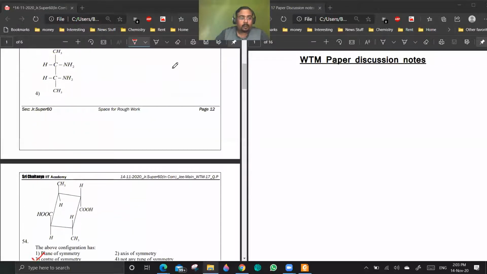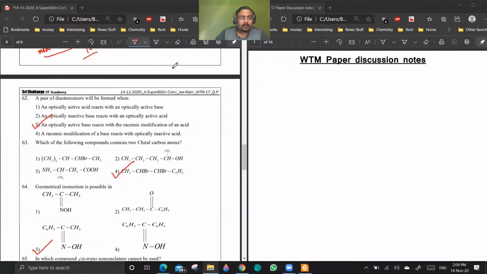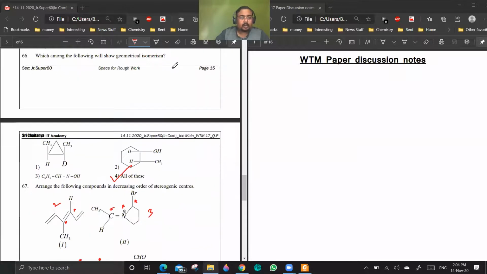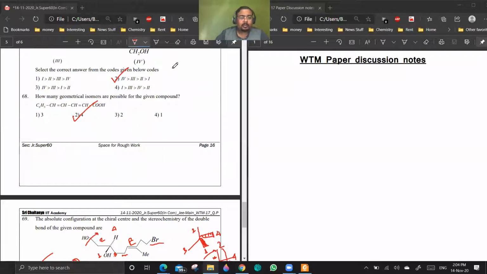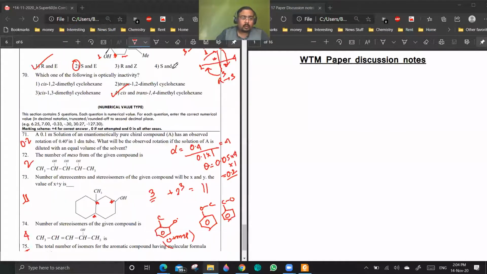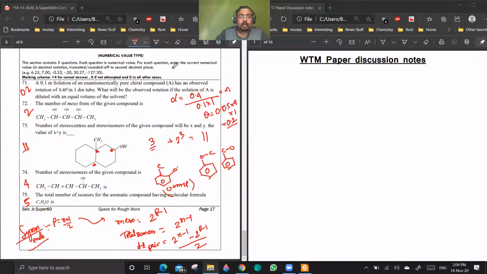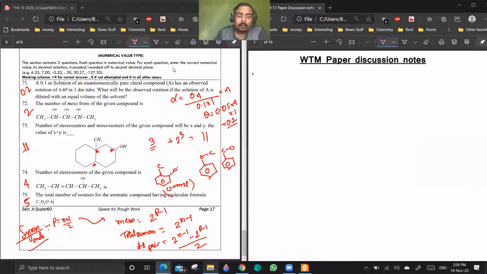So this is the paper in front of you, and it has questions from both geometrical and optical. They have not asked conformational. I was expecting that they might ask some question from conformational also, but they have stuck only to the syllabus of this week. So this is the whole paper. As usual, I will be starting with the numerical value type questions because those are my favorite. So let us start the paper discussion with the last 5 questions, 71 to 75.